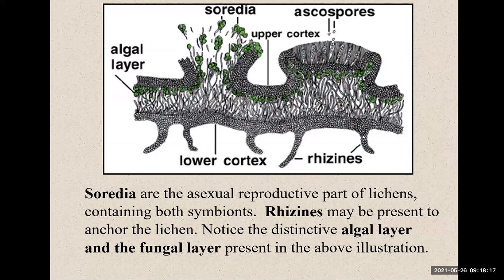Like you can see here, rhizines can be present to anchor the lichen. Some may not. There are also the algal layer and the fungal layer. The ascospores are on this side here, and these are the soredia, or the seeds.